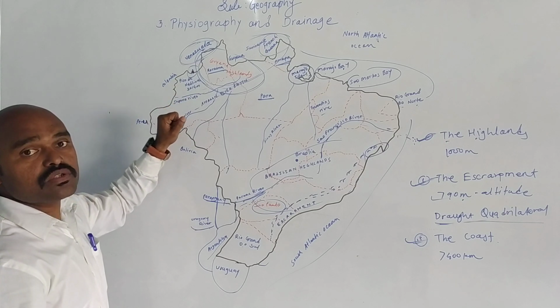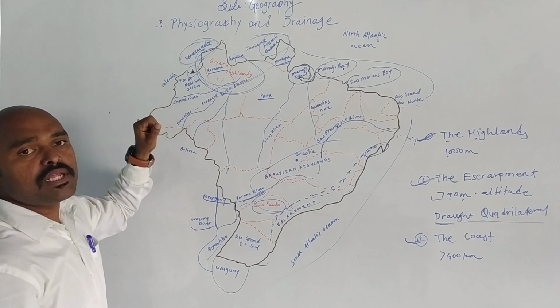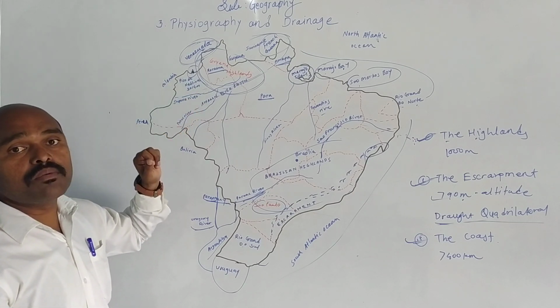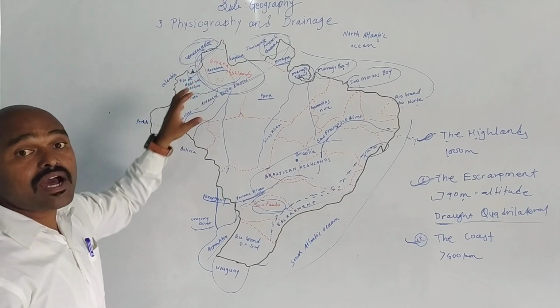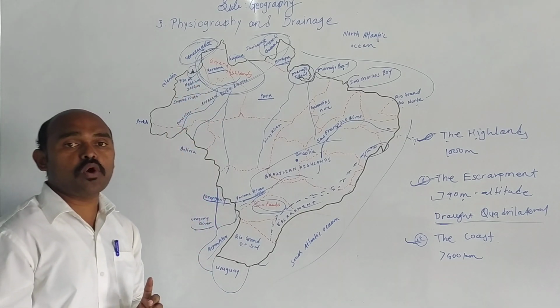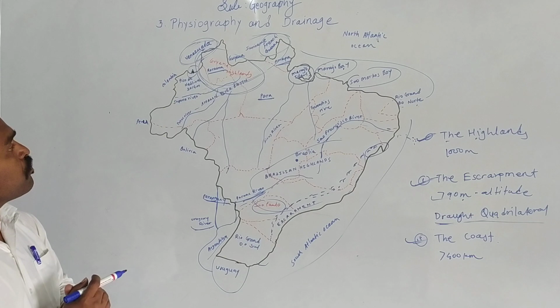The height of the Pico da Neblina peak is 3014 meters. This is the highest peak of Brazil, and it is also a very important point to keep in mind.